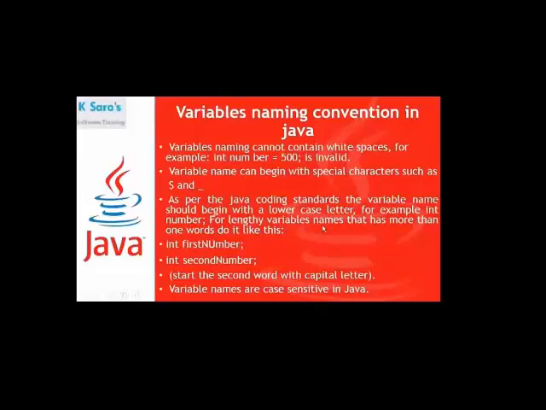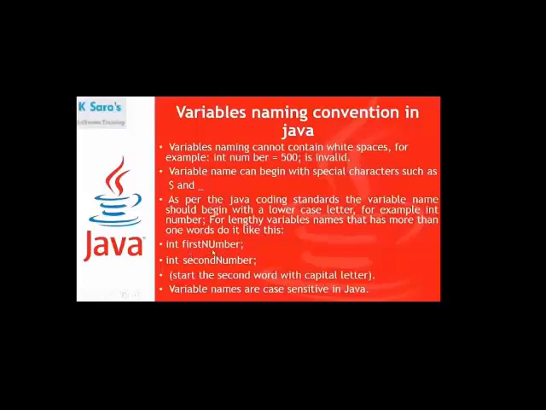For lengthy variable names that have more than one word, how can we write them? See, int is a data type. If you write number, num1, no problem; it is a small variable name with a small number of characters. But for a lengthy variable name, for example first number, second number, how can you write the first word and second word? The first word is first, the second word is number. In the first word, the first letter should be lowercase only.